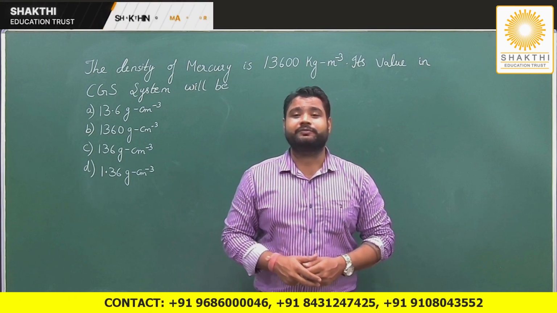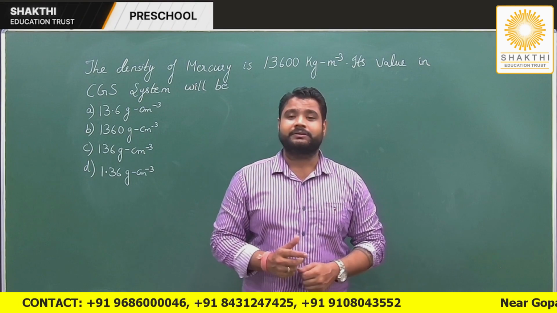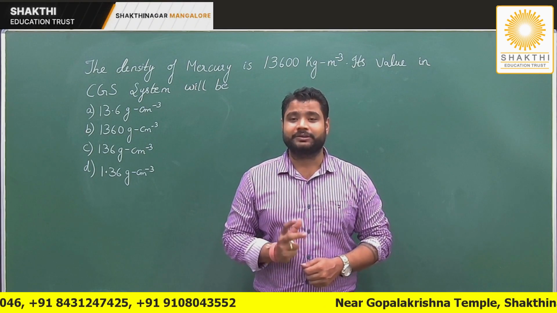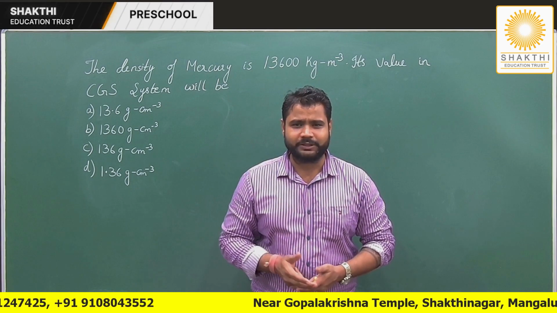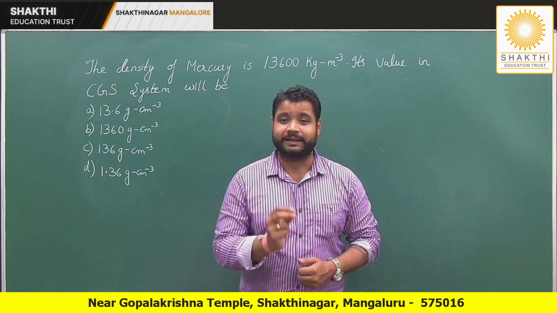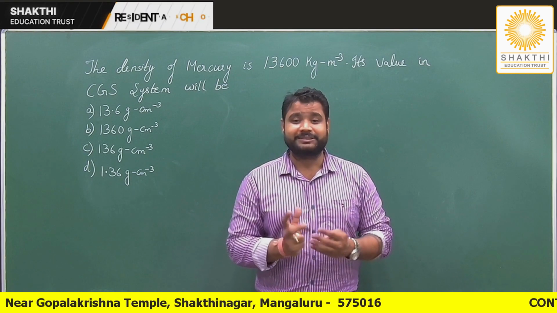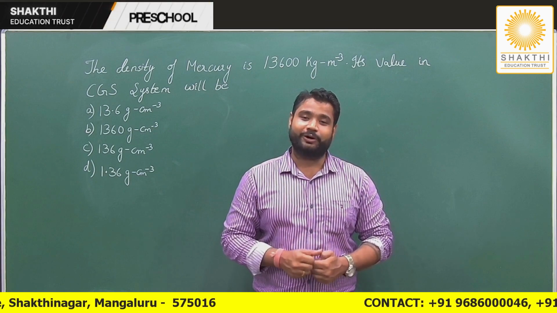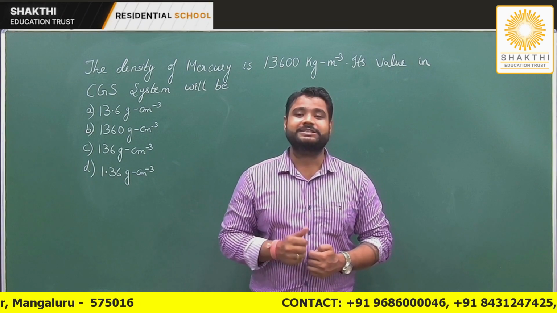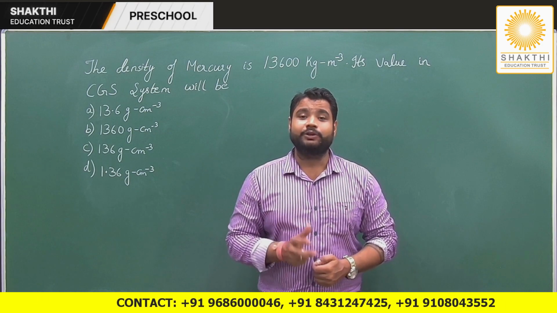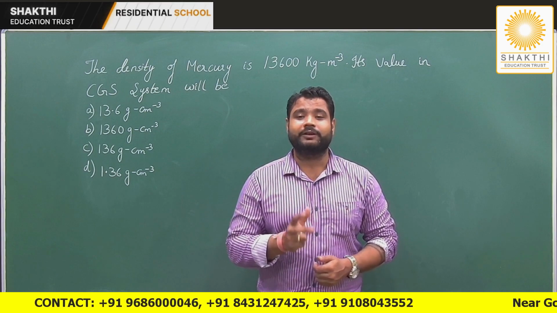The density of mercury is 13,600 kilogram per meter cube. Why is it kilogram per meter cube? You know that density is mass by volume. Again I'm talking about basics, all those basics come into the picture. So density is mass by volume, so it is 13,600 kilogram per meter cube. Its value in CGS system will be?